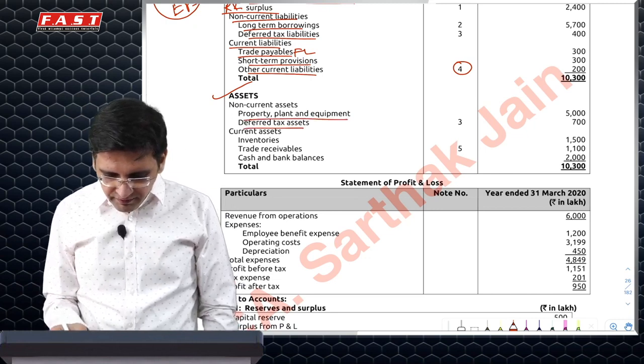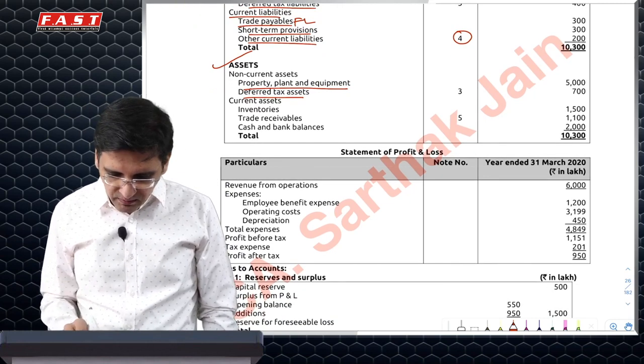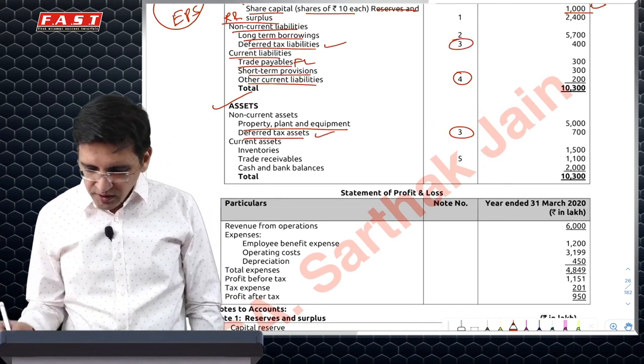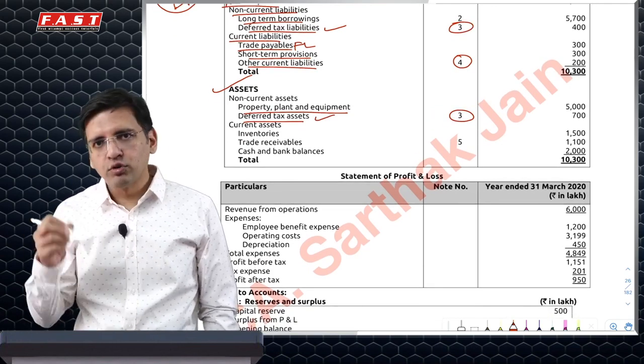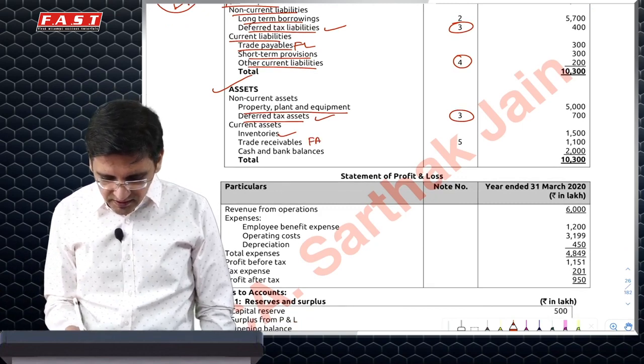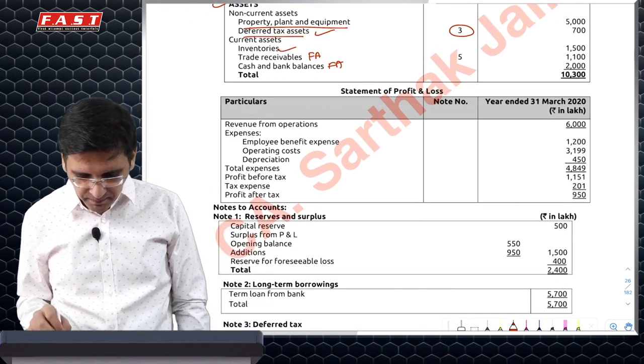Property, plant, equipment, deferred tax asset, non-current asset, that's fine. But then you have deferred tax liability and assets. If they govern to the same laws, you should net it off and present. You'll have to give note of these things and then you'll have to present it. Inventory is okay. Trade receivable will be a part of financial asset. Cash and bank balance part of financial asset.